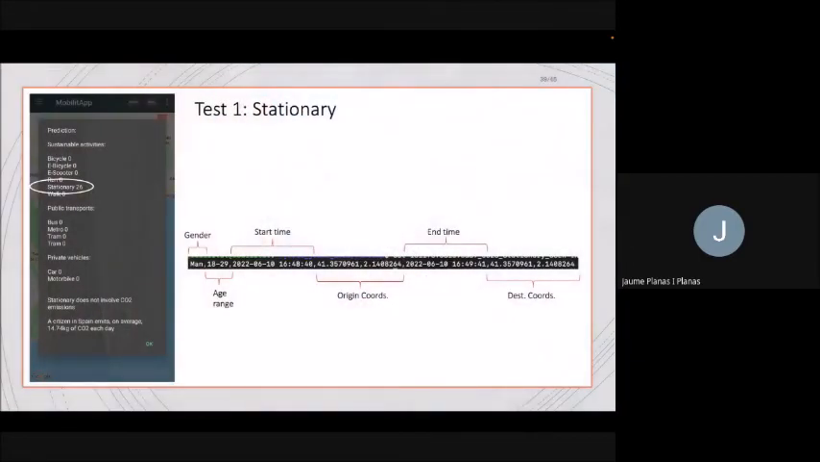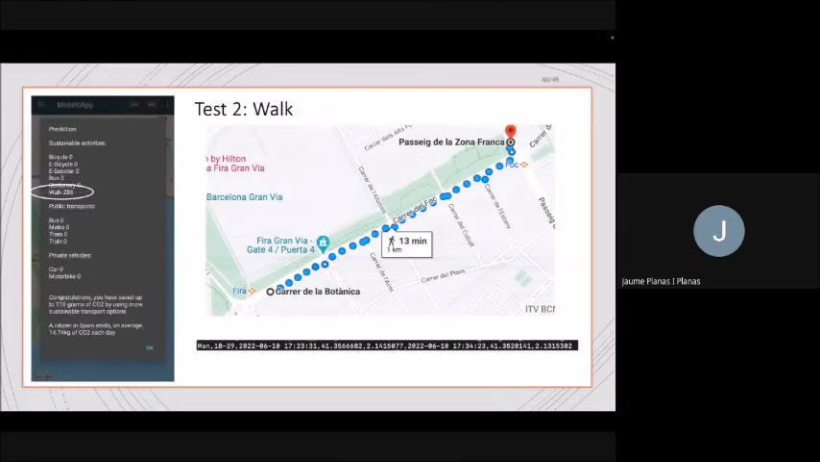For the first test, we just let the mobile phone rest on a flat surface, and we saw that the activity was correctly classified as stationary, of course. But more importantly, you see in the picture on the right the entry that was registered in the server, in which we can see that the capture was correctly labeled as one done by a man aged between 18 and 29, and containing information about the time when the capture started and ended, and the coordinates of the origin and destination, which of course in this case are the same because the activity was stationary, so there was no change in position.